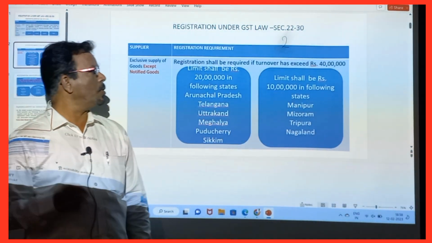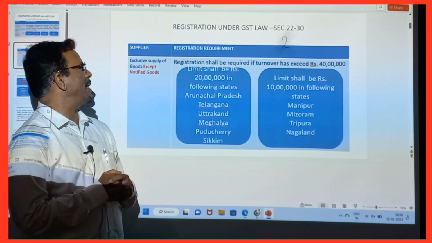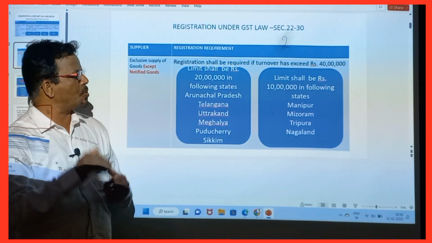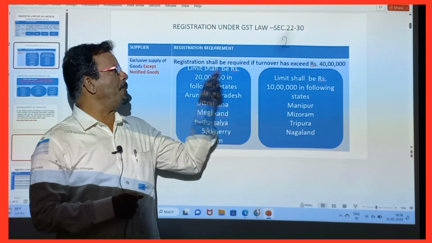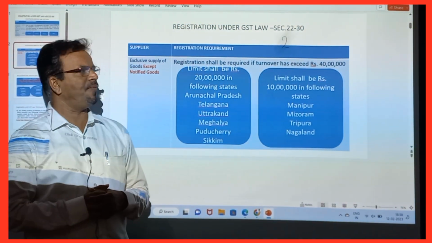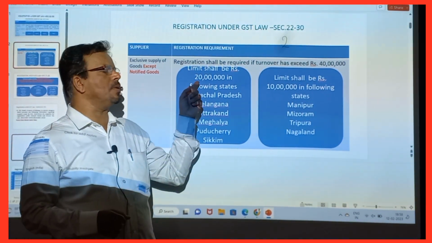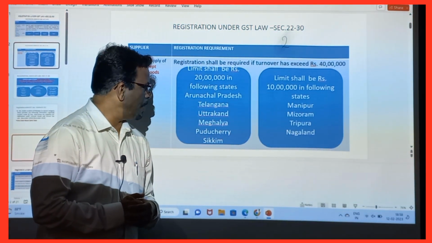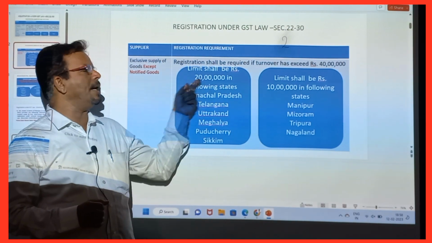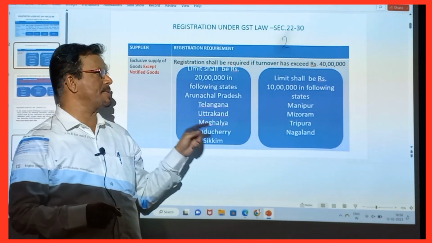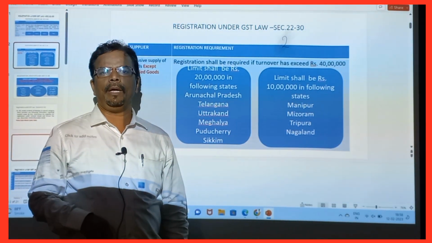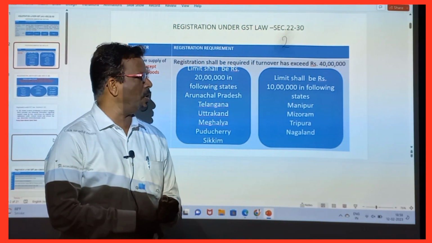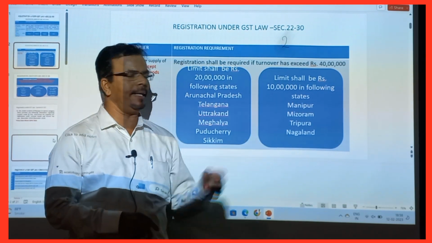Second, a person exclusively supplying goods, except notified goods. We will see what is meant by notified goods. Except those, if you are supplying goods, the limit is 40 lakhs. And if you are supplying goods from Arunachal, Telangana, Uttarakhand, Meghalaya, Pondicherry and Sikkim, you have a limit of 20 lakhs. And again, if you are from MMNT, the limit is 10 lakhs. MMNT means Manipur, Mizoram, Nagaland and Tripura.